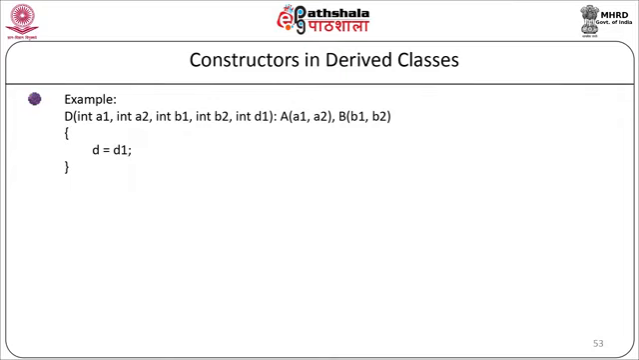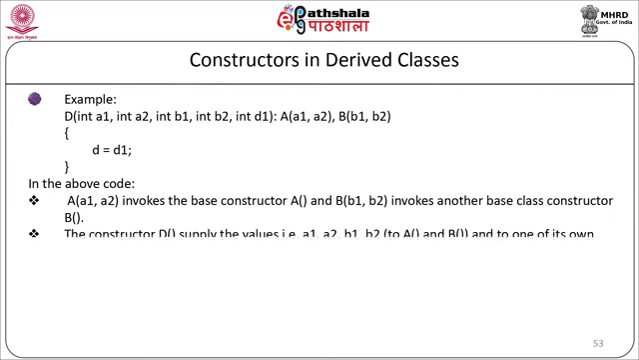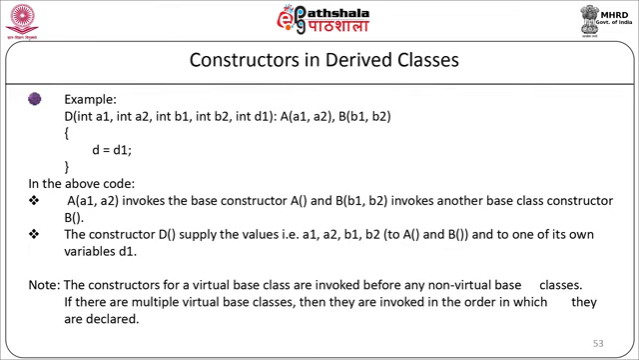Then we will have a colon. The base class A will pass two values a1, a2, base class B will pass two values b1 and b2, and here we will assign the value of d1 to D. In the above code, A(a1, a2) invokes the base class constructor A and B invokes the other base class constructor. The constructor D supplies the values of a1, a2, b1, b2 and one of its own. The constructors for virtual base classes are invoked before any non-virtual base classes. If there are multiple virtual base classes, then they are invoked in the order in which they are declared.